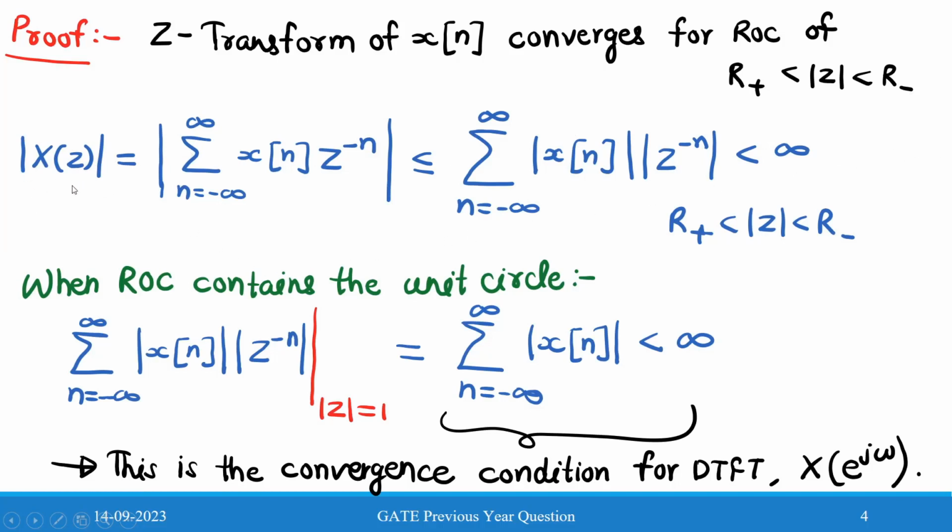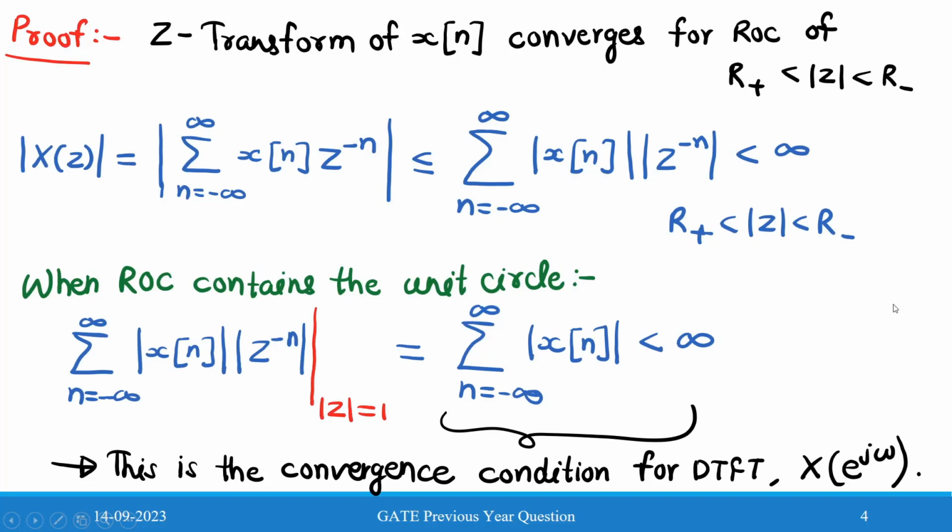So |X(z)| is equal to the summation from n equals minus infinity to infinity of x[n] z^(−n), and this must be less than or equal to the summation of |x[n]| |z|^(−n), putting the modulus inside the summation. This whole should be less than infinity. This is the convergence condition for the Z-transform.